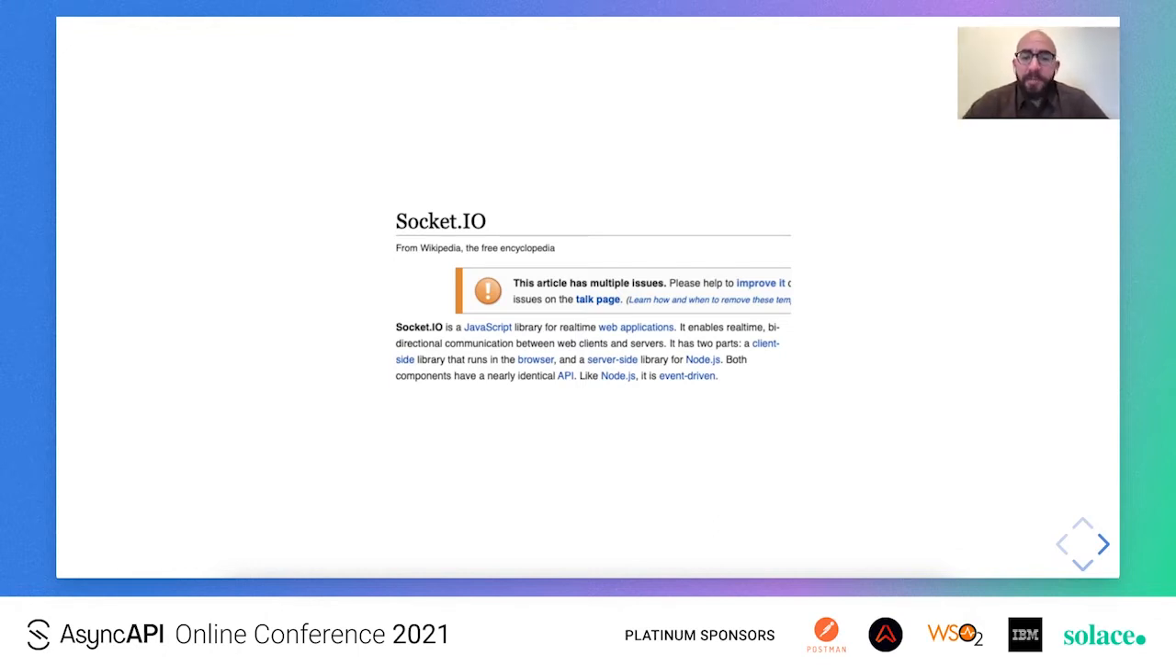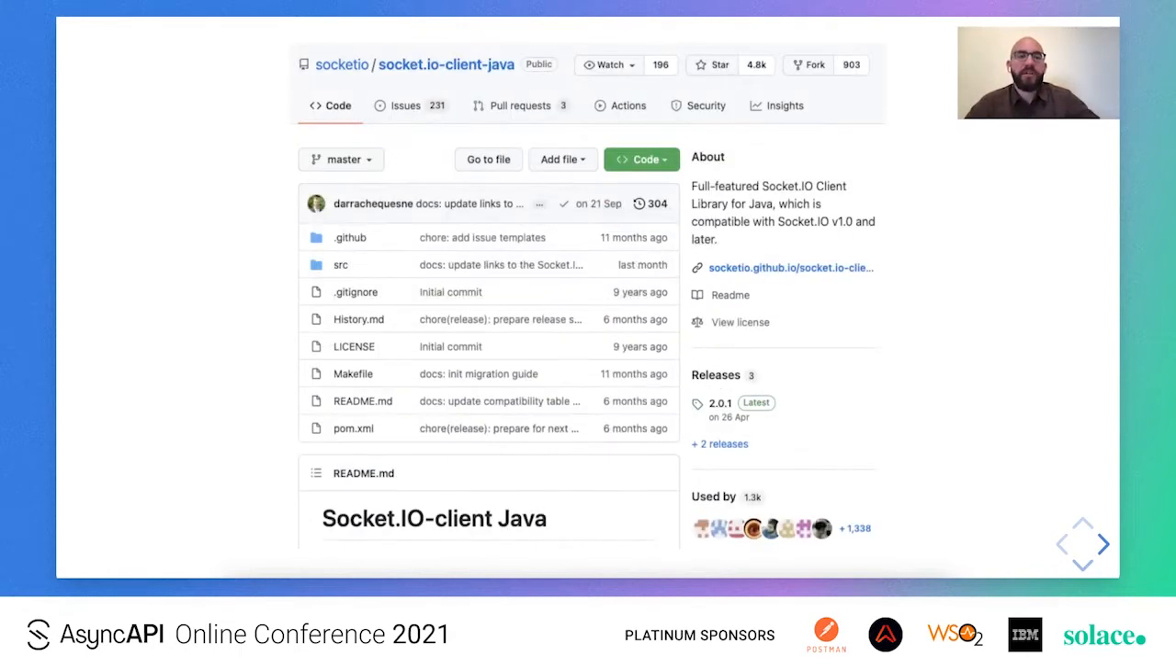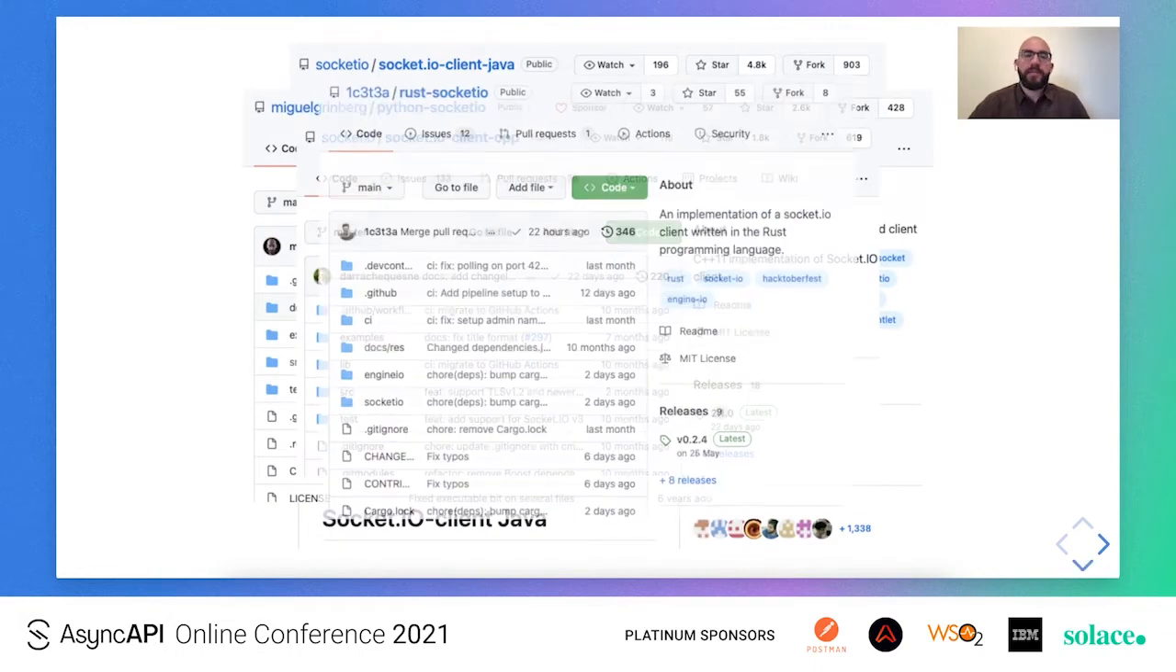It is a protocol enabling event-driven communication. It is a protocol enabling low latency duplex communication. And it is a protocol supported by the underlying mechanisms of WebSockets and HTTP long polling. To reinforce the fact that Socket.io is a protocol, there is an official protocol specification sitting under this repository in GitHub. And this protocol is implemented in various other languages other than JavaScript, for example, Java, Python, C++, and Rust, and many others.